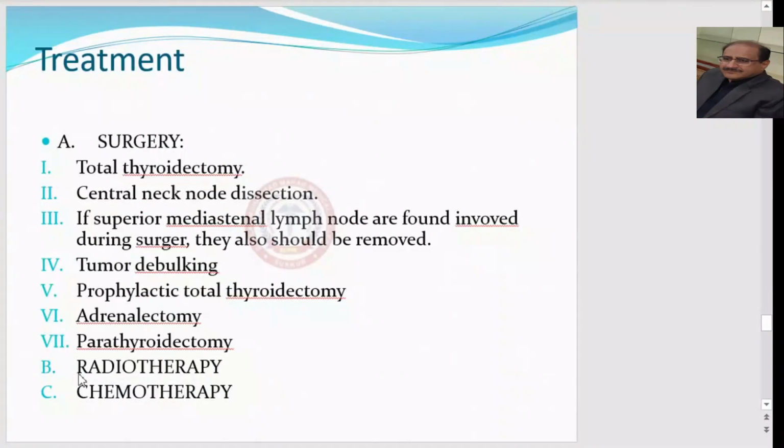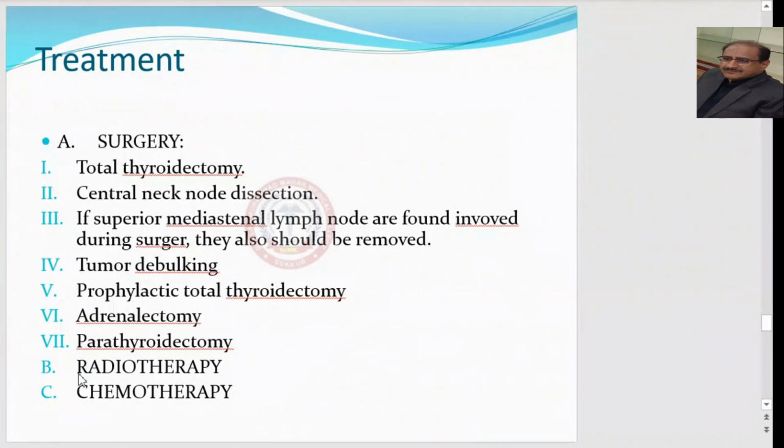And regarding the treatment of medullary thyroid carcinoma, this is total thyroidectomy and central neck node dissection. If superior mediastinal lymph nodes are found involved during surgery, they also should be removed. Tumor debulking is done in case of very large tumor or metastatic fixed tumor.